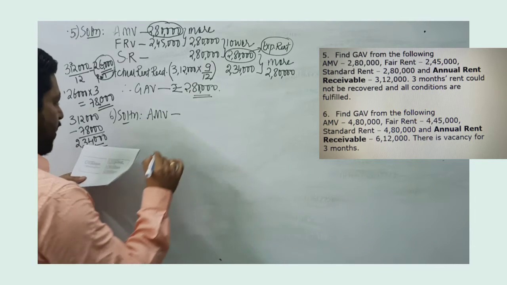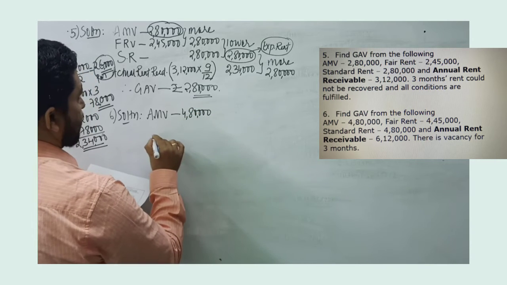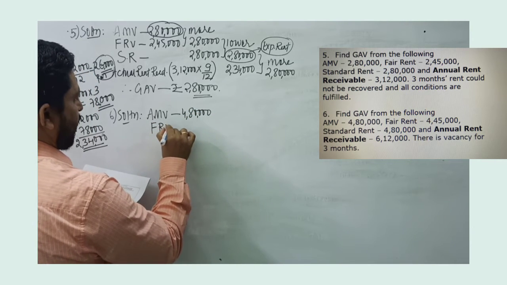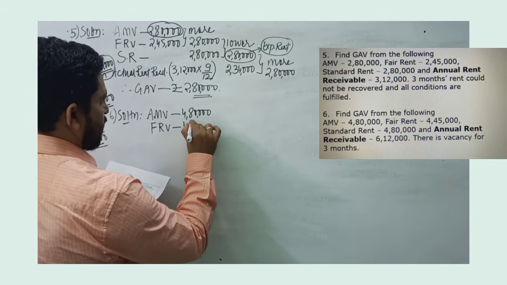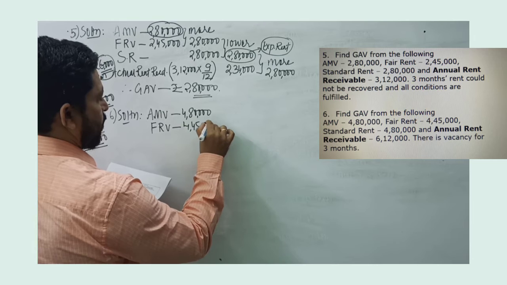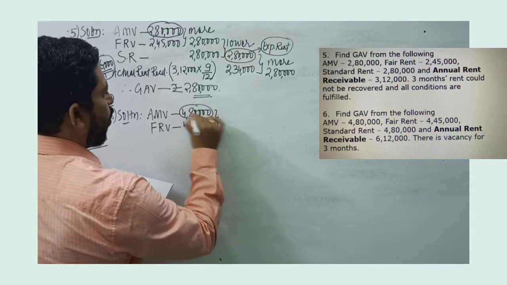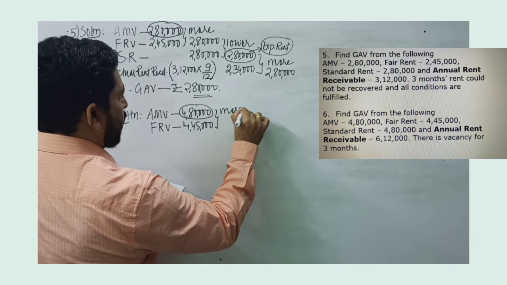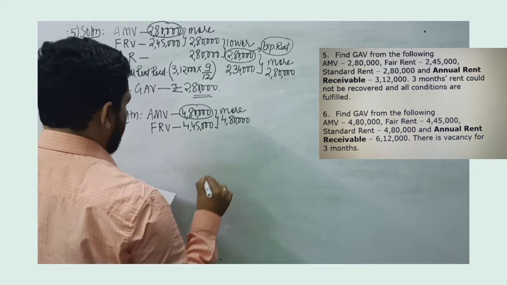First we take AMV as usual, which is 4,80,000. This is compared with the fair rental value, and fair rent as given in the question is 4,45,000. We compare that now. Among the two, whichever is more. So in step 1, more is 4,80,000. So I make a record here.